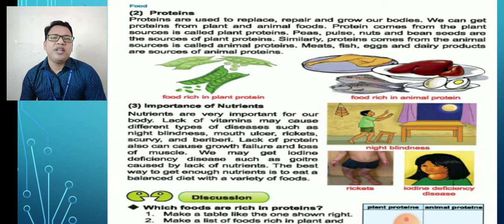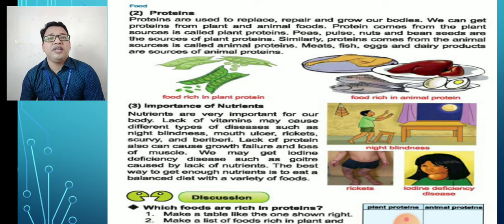Lack of protein can also cause growth failure and loss of muscles. We may get iodine deficiency disease such as goiter, caused by lack of nutrients. The best way to get enough nutrients is to eat a balanced diet with a variety of food. So it is very important to get enough nutrients in our body.